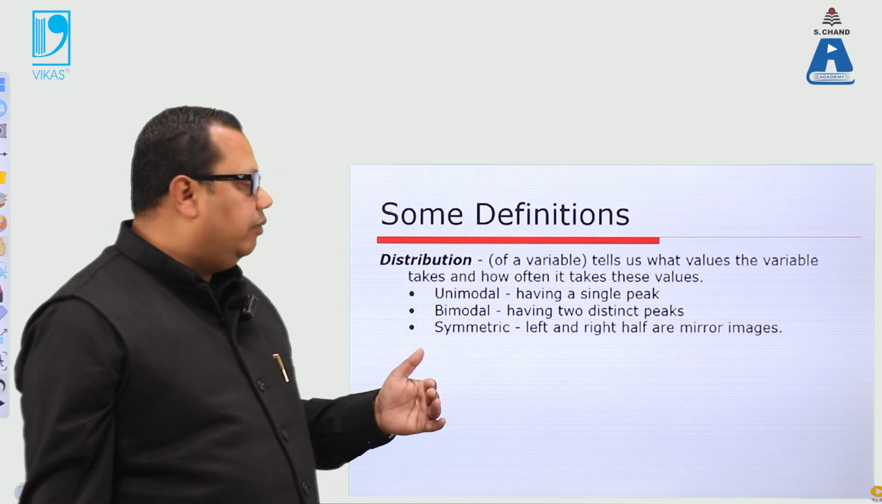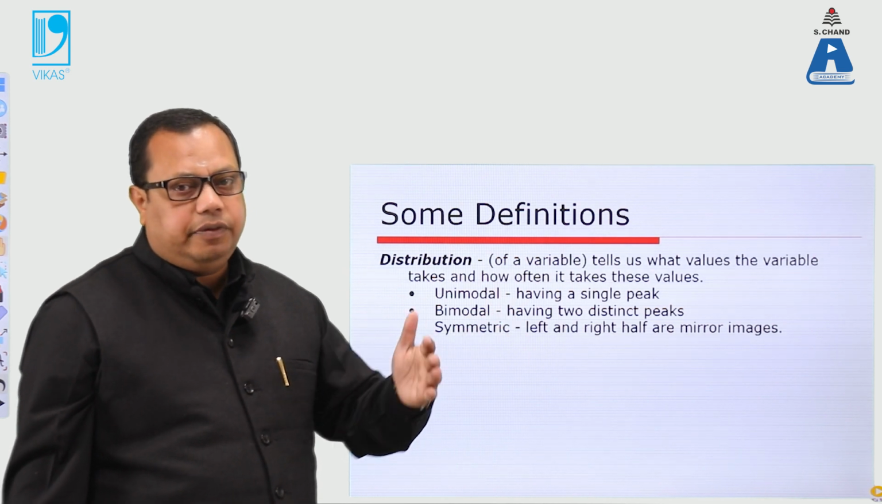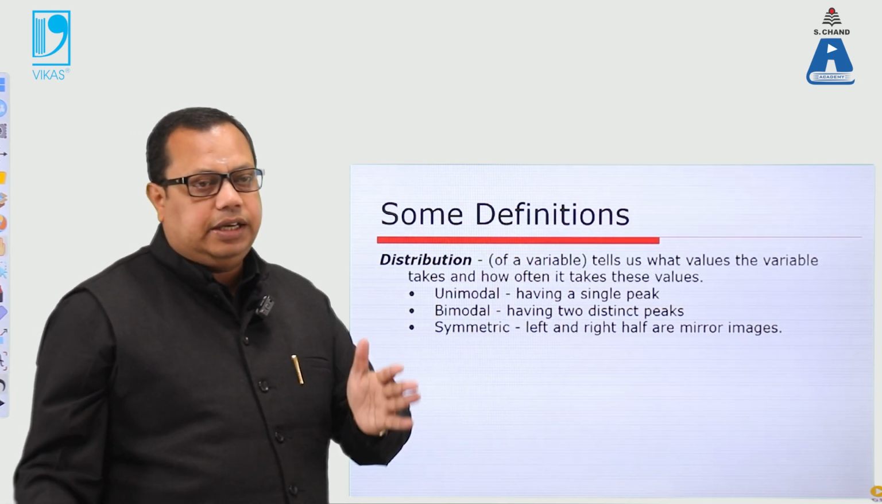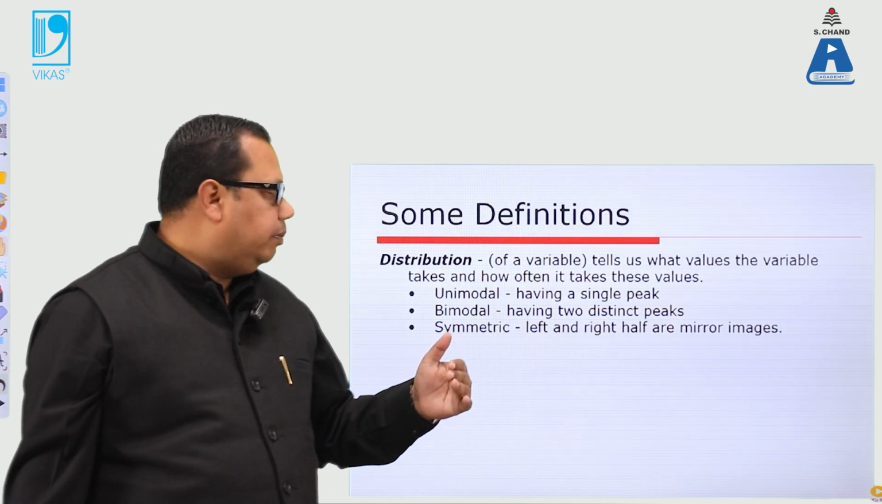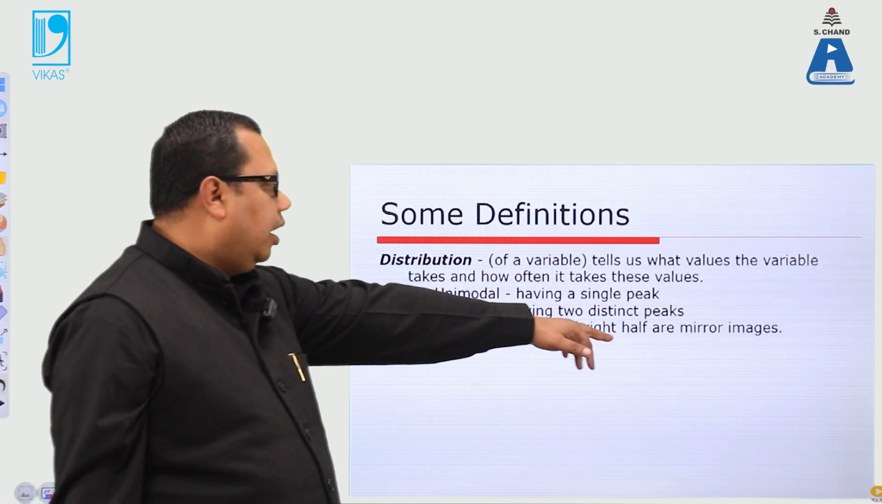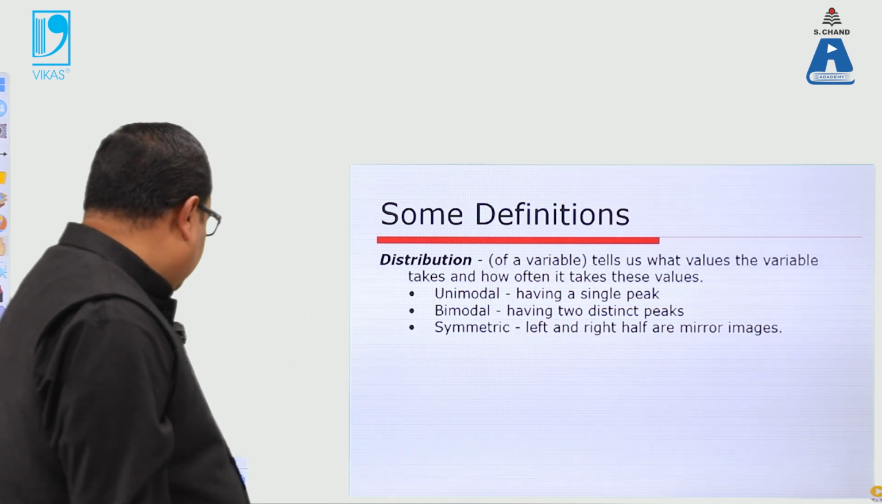Then the bimodal has two peaks, we can move both ways, from A to B and then from B to A. Symmetric has a particular property, the left and right halves are mirror images.